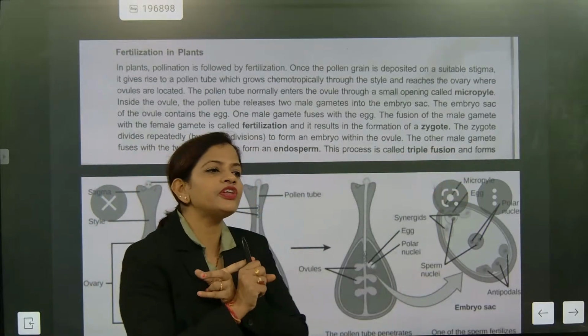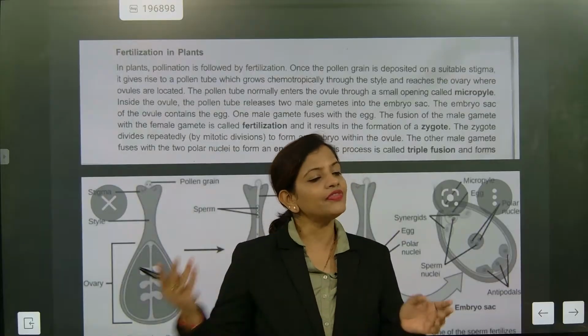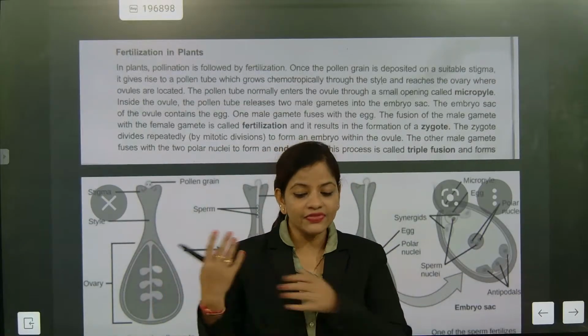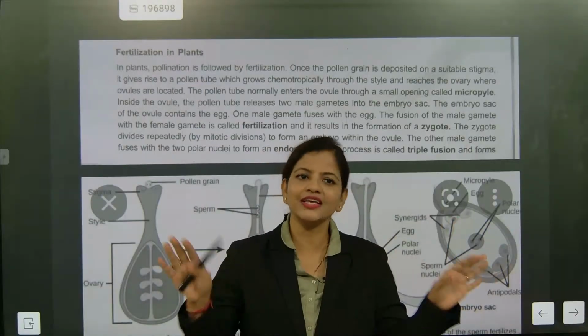One is fusing with the egg, and they are forming a zygote. That zygote will get converted into an embryo. That one section is over.